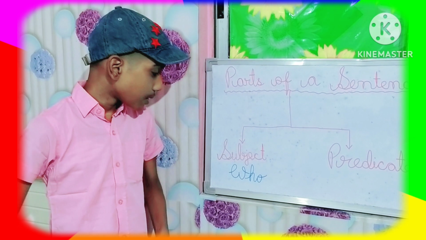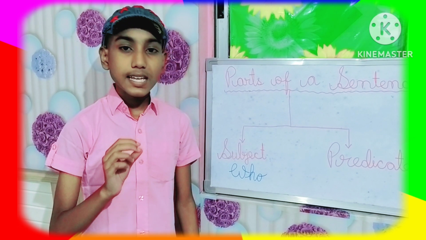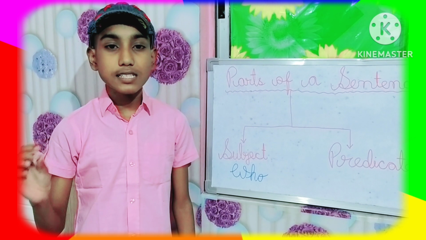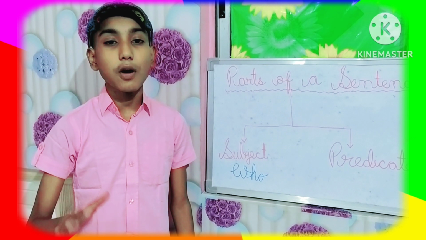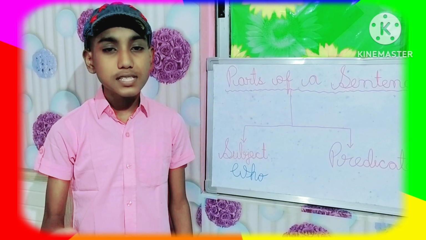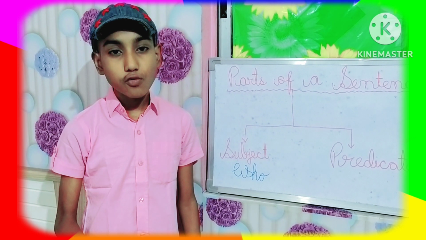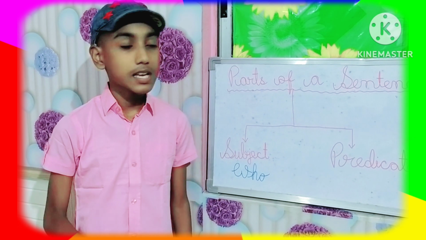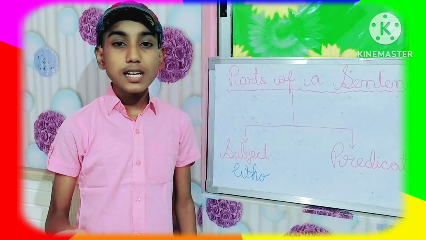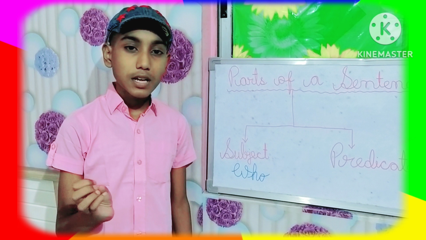So I am repeating once more. Subject is the agent or doer of the action in a sentence, who is performing the action, about whom or which thing or which person we are talking about. We can put the question who or what also, who for persons and what for things. And predicate is the rest of the sentence that tells or describes something about the subject.